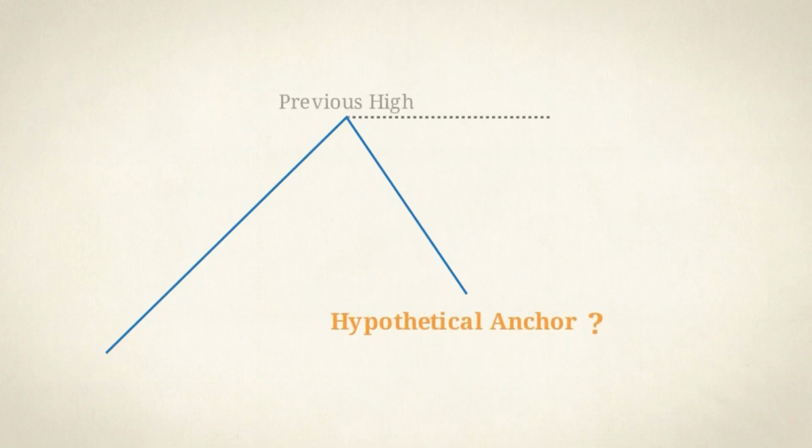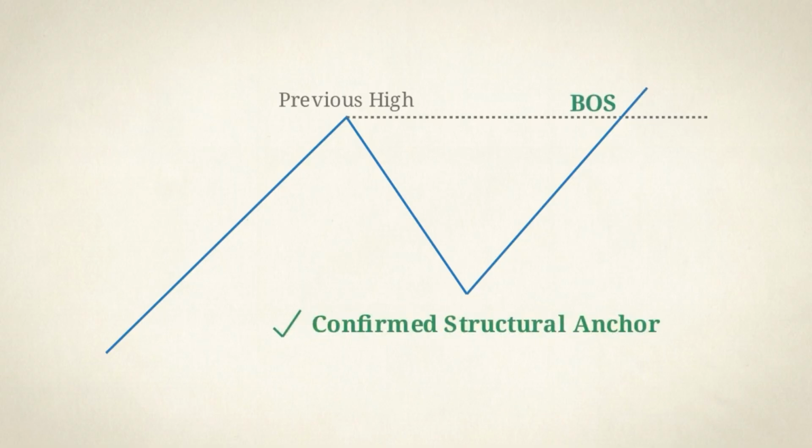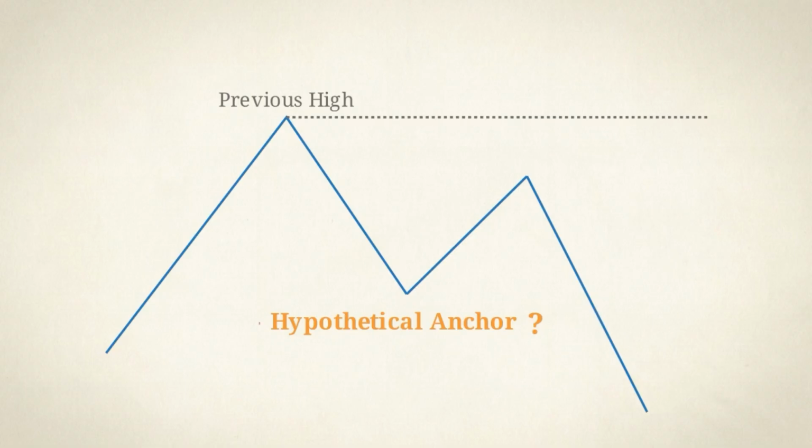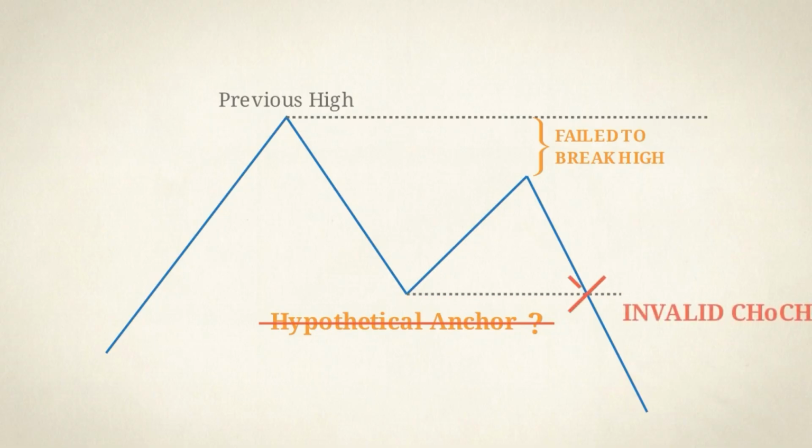The first rule is that a swing low is purely hypothetical. It only becomes a valid structural anchor when it actively forces the price to break the previous high. Watch this drawn uptrend. The price dips, tries to rally, but fails to cross the top threshold before dropping sharply. Without breaking the top, that initial dip was never a valid anchor.